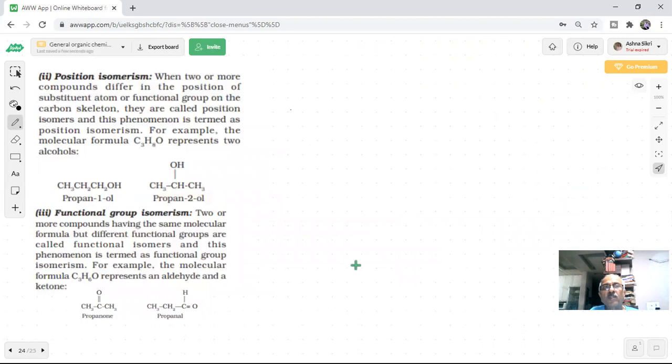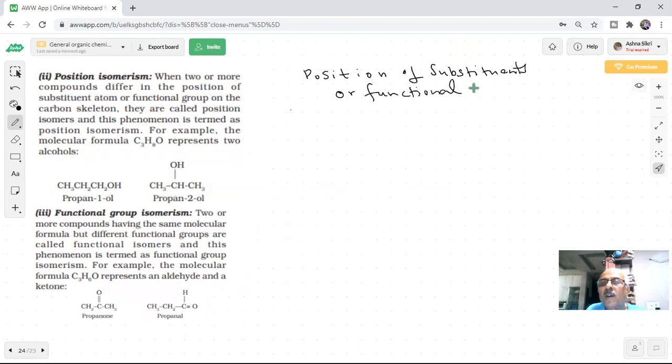Further coming to position isomerism, students, that means the position of substituents or functional group is changing, students.